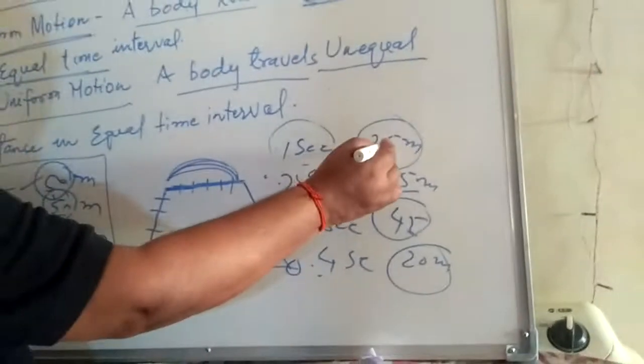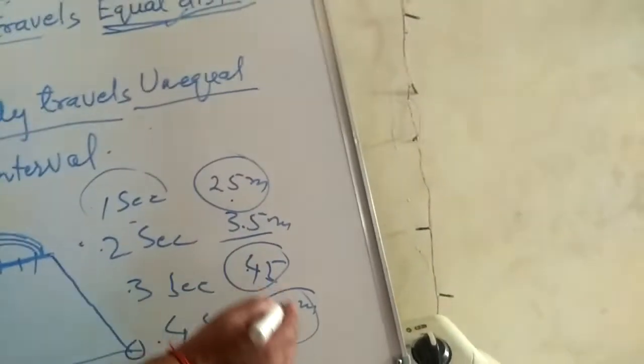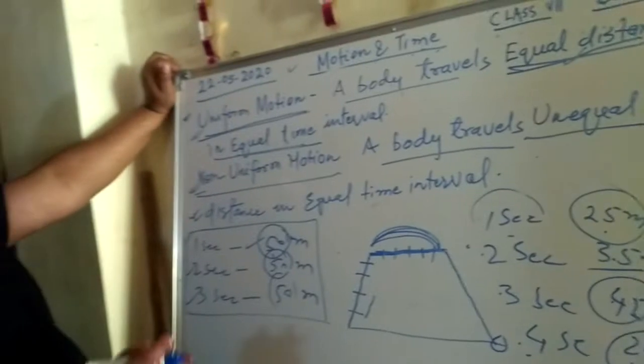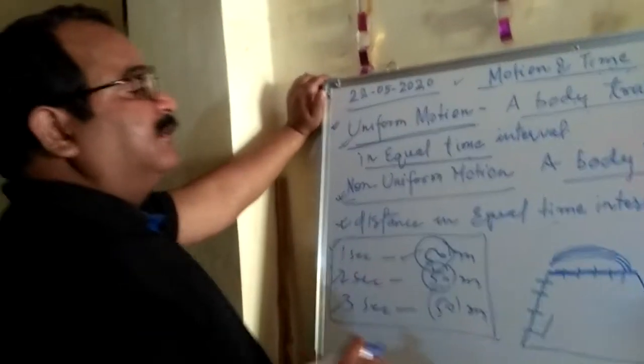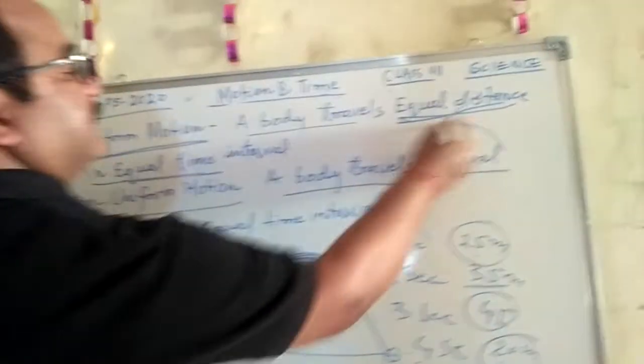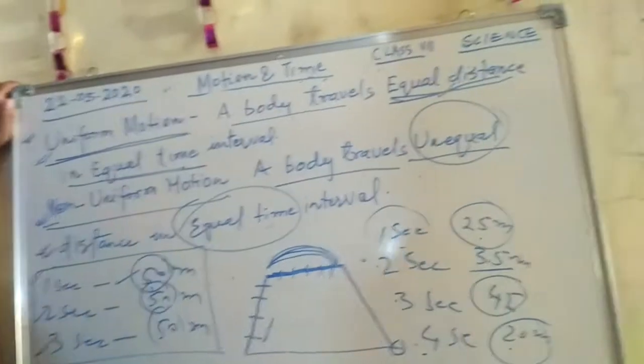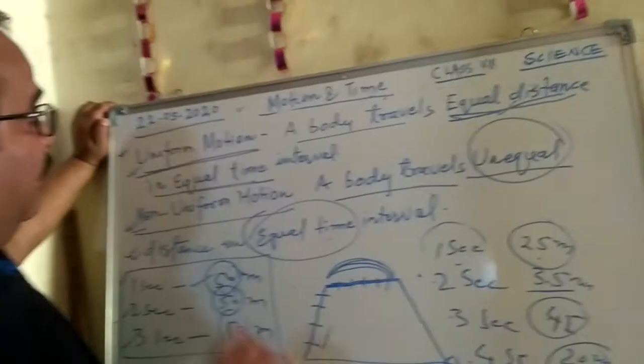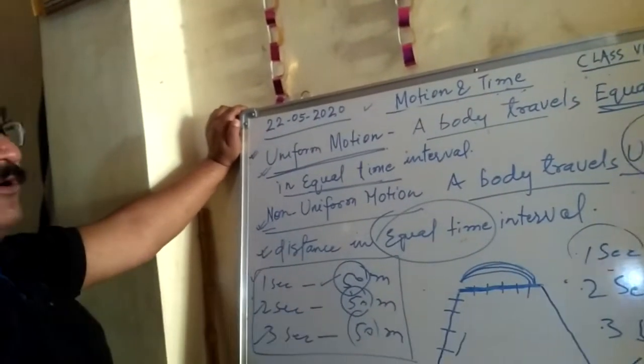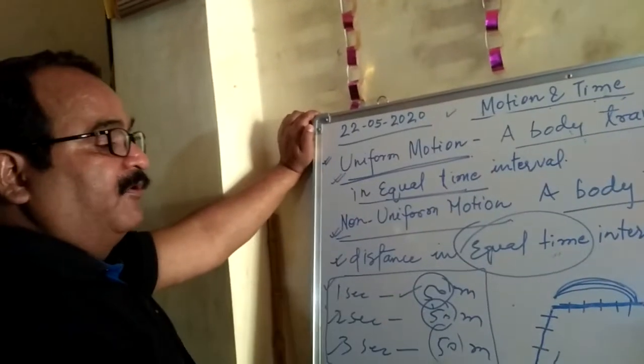So see that the distance traveled in every second is unequal: 25, 35, 45, 20. It is not equal. If a body has such a motion in which unequal distance is traveled in equal time intervals, then the body has non-uniform motion.